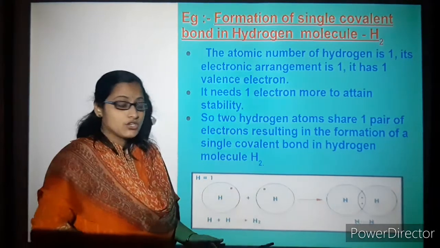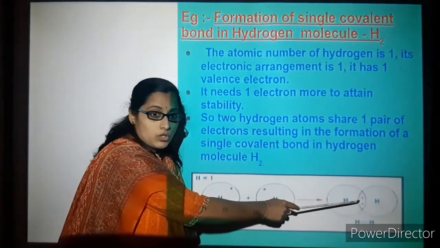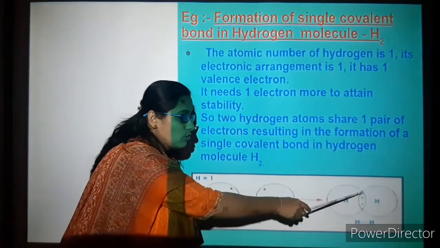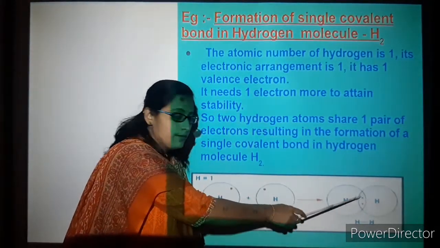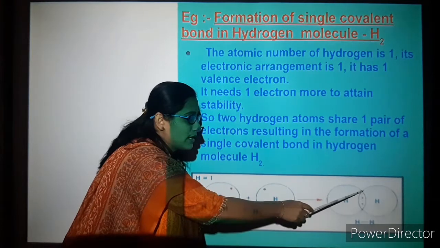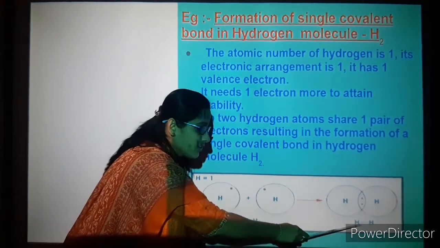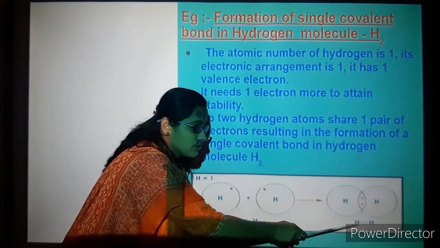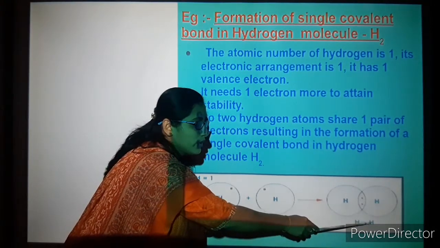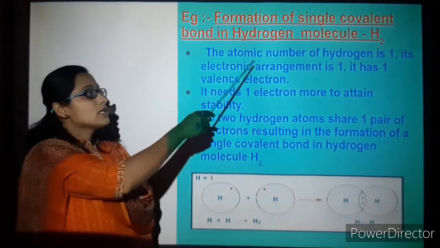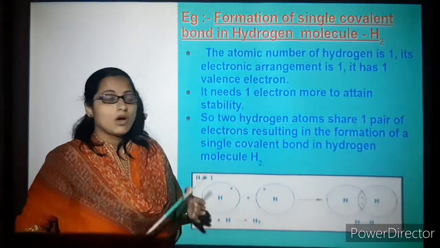Now both the hydrogens will have how many electrons? 2 electrons each. So this hydrogen also will have 2 because it is sharing, and here also it has 2 electrons. So one pair of electrons, it is going to be a single bond. See, hydrogen has one single bond with another hydrogen. So let's see here, the atomic number of hydrogen is 1.